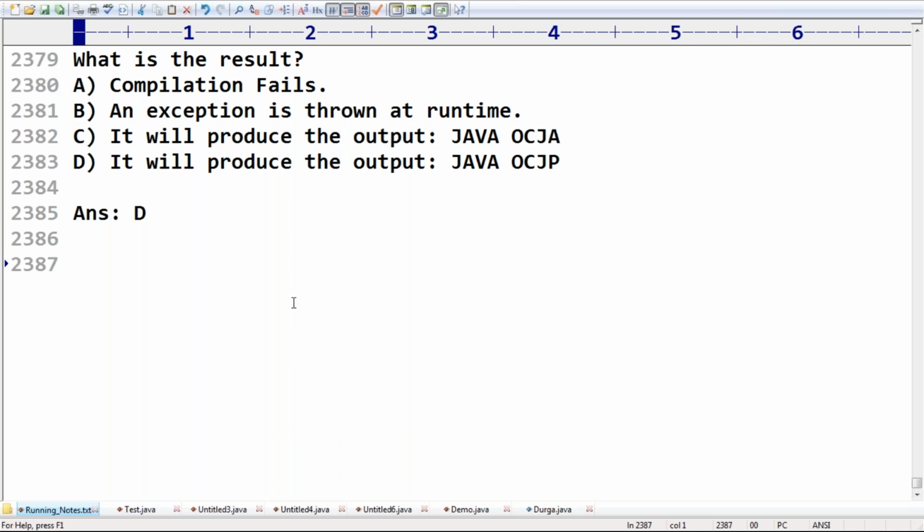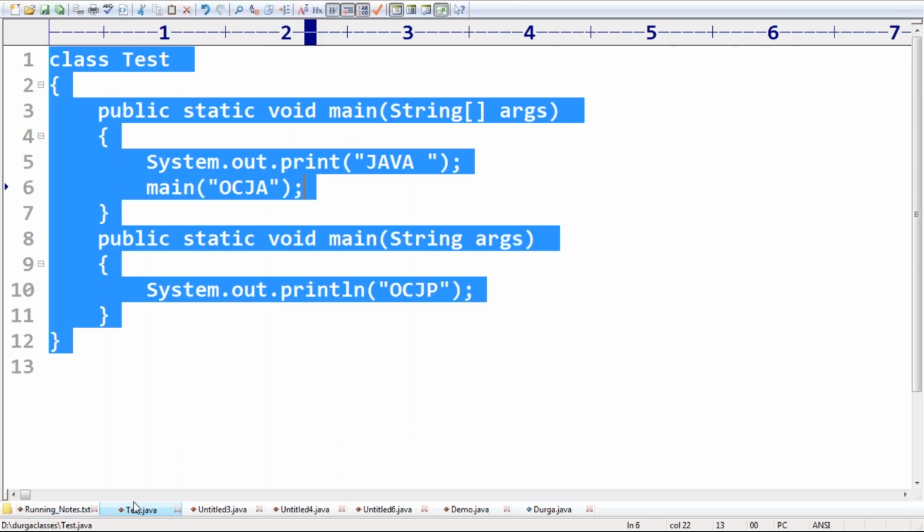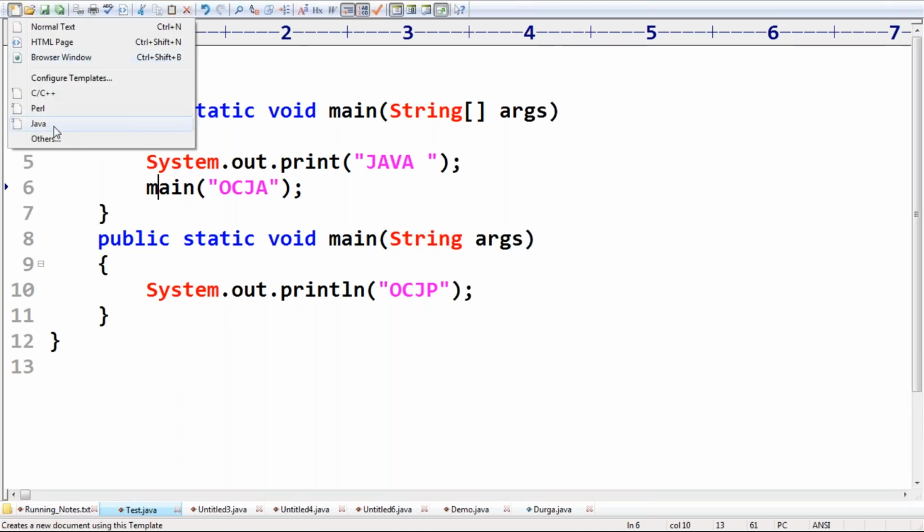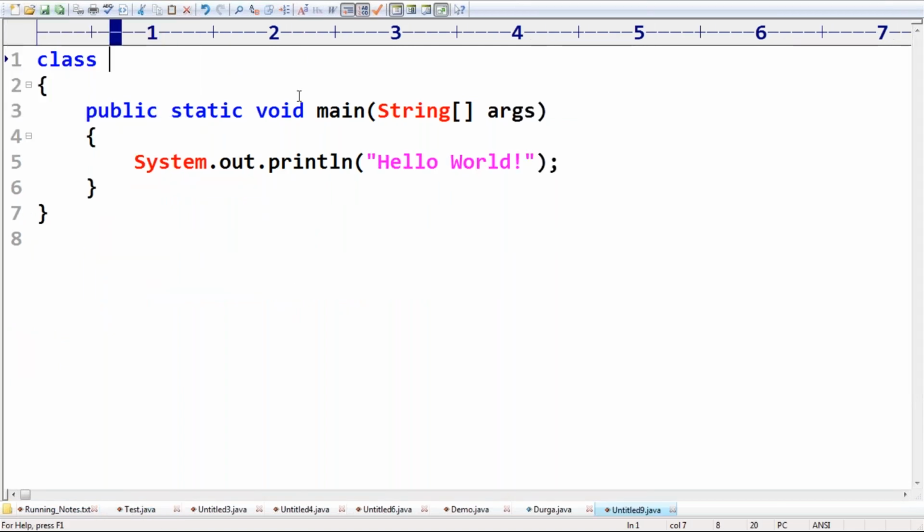Similarly, here there is one small point. Assume that my code has a class Parent, with a parent main method. What will happen if we call main with a new String array A, B, C, D, E, F from the main method? It's always going to call the same main method, a recursive method invocation, and we are going to get a stack overflow error. Sayed, I will discuss. Don't worry, just wait for a minute.